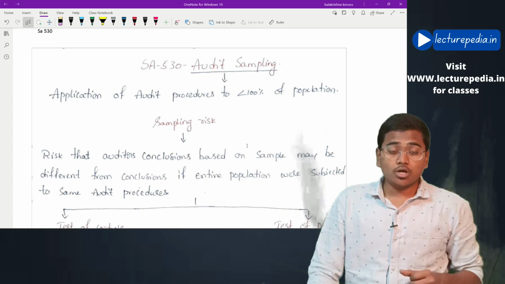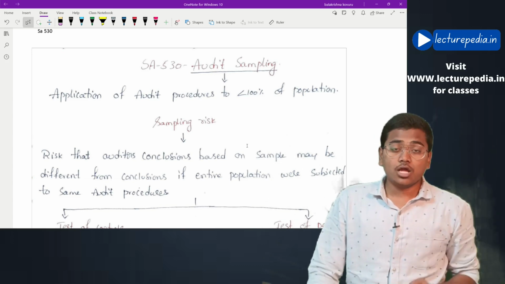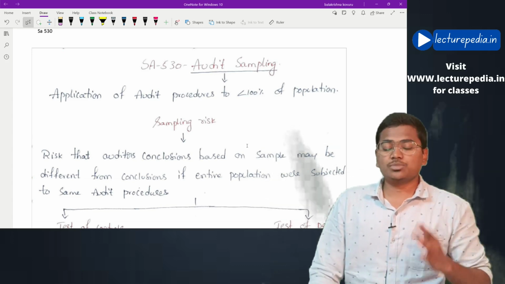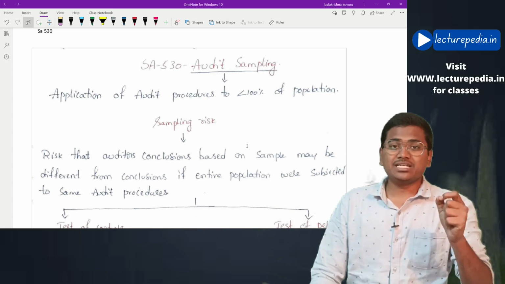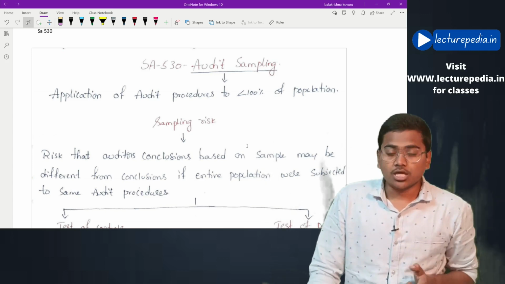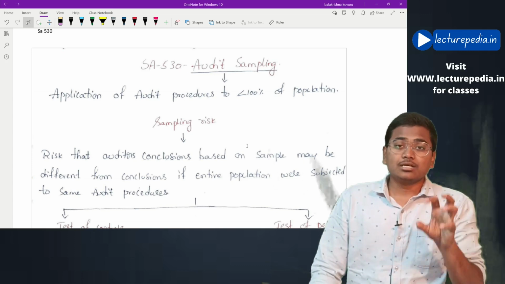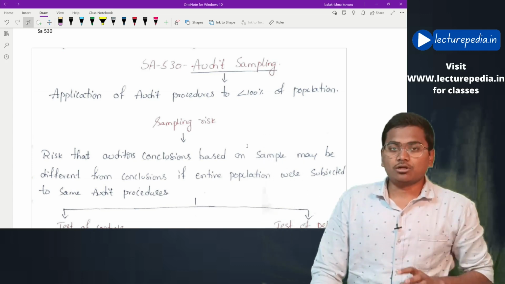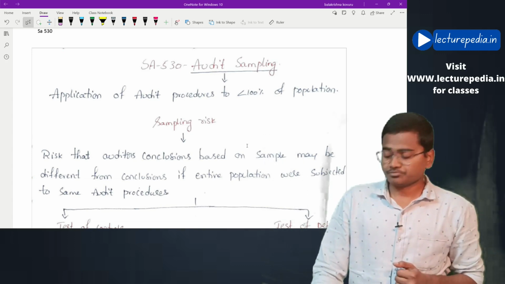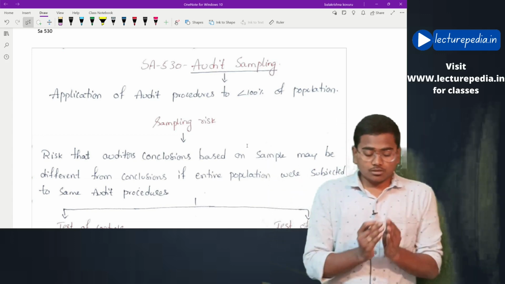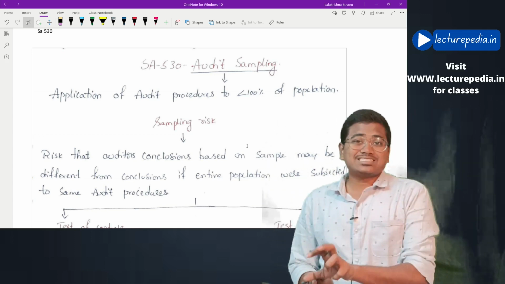Now, how to select the data on which the audit procedures have to be performed? This will be dealt with by sampling. The auditor will select the data based on a sampling technique. Thereby, what is meant by audit sampling?